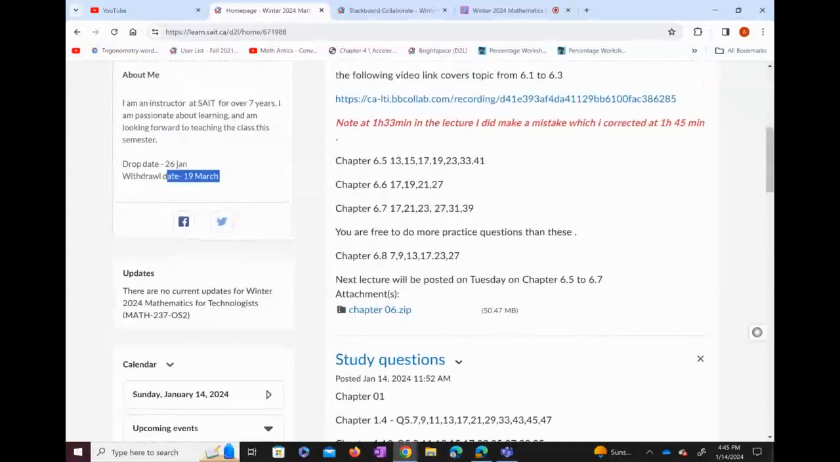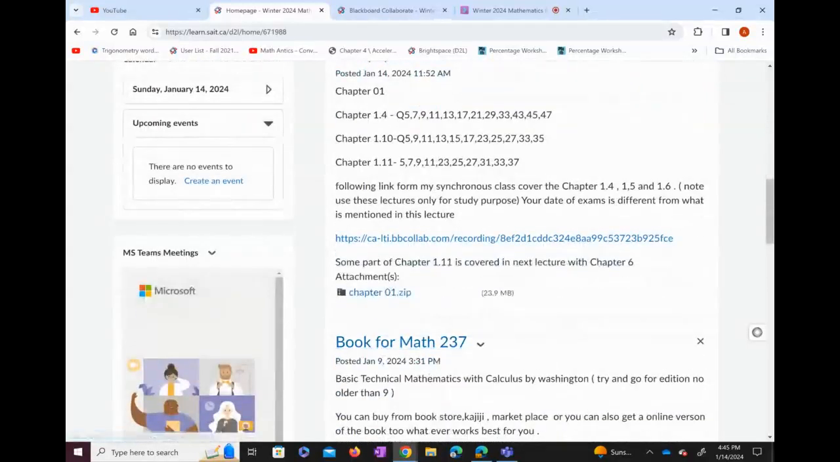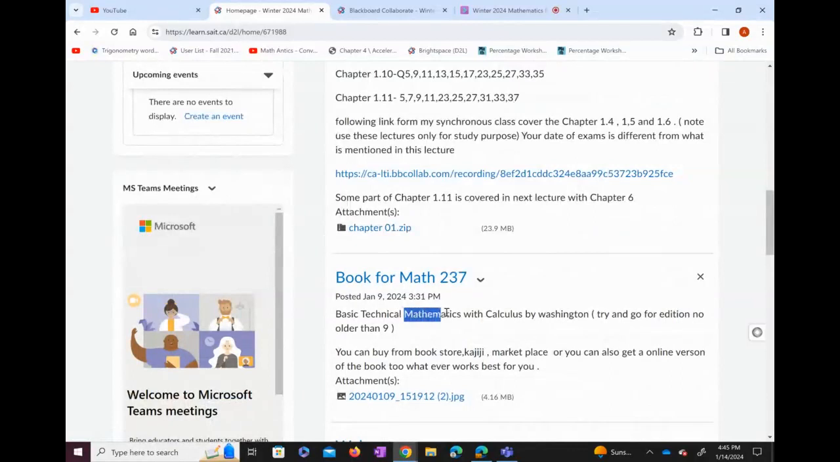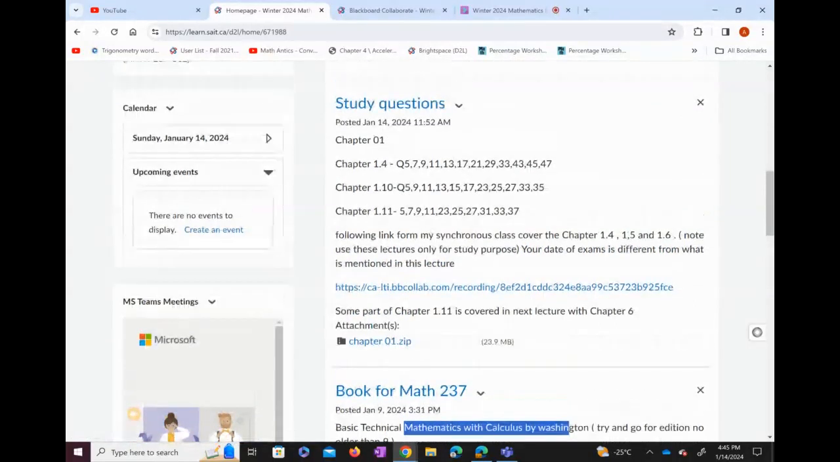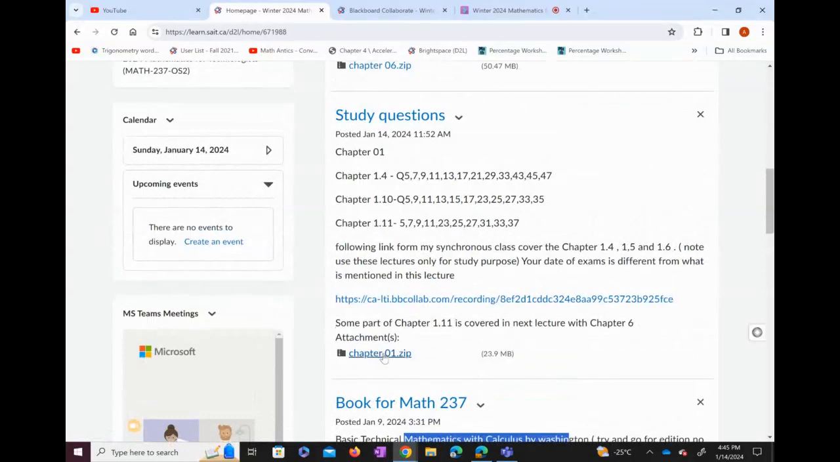Then the second announcement, the book. The book for this course is Basic Technical Mathematics with Calculus by Washington. I'll highly recommend you buy the book, because we will be covering a lot of material from it. I posted the outer page, so you can download this picture and see how the book looks from the outside. Right now I totally understand a lot of you don't have the book, so I posted some pictures of those chapters which we will be covering in the syllabus down here.